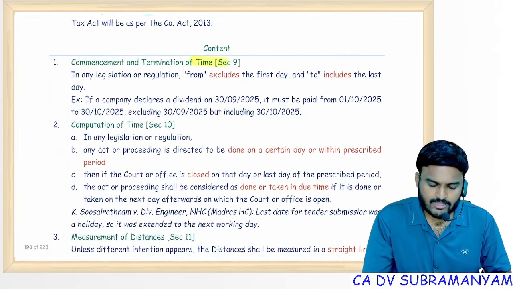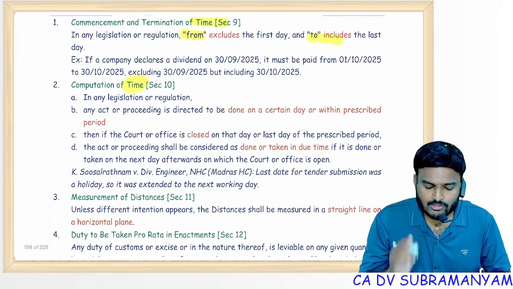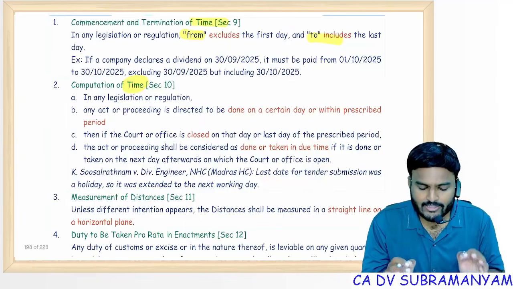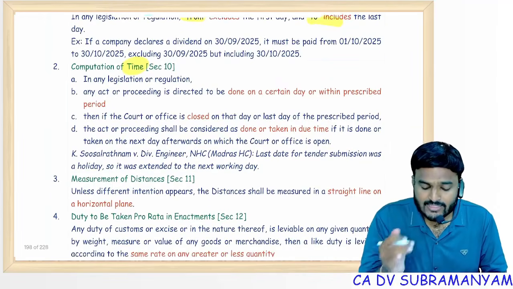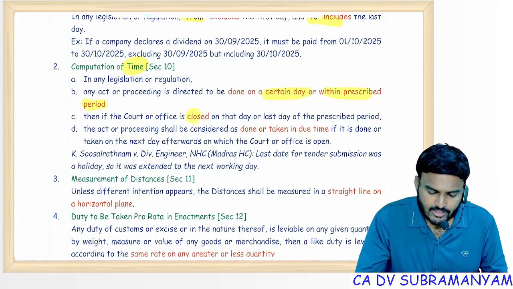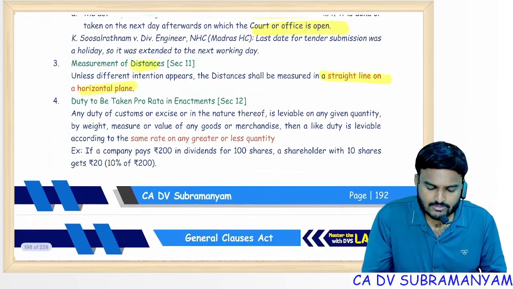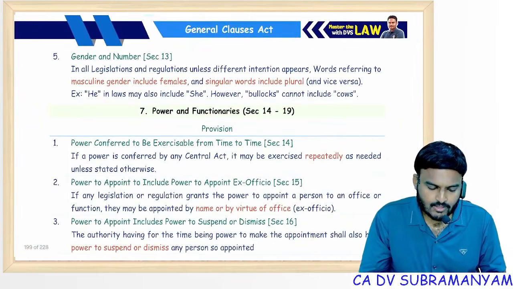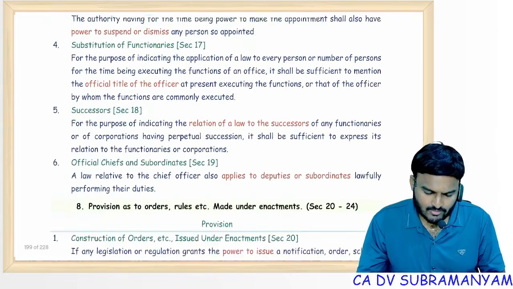So commencement time, from excludes to includes. Time: important, if a due date falls on a holiday, then it's enough if you comply with the directions on the next working day. If a certain day within the prescribed period is closed, you can do it on the next day when the court or office is open. Distances, horizontal line, I told you, prorata completed. Gender, number also completed. All these points I covered.